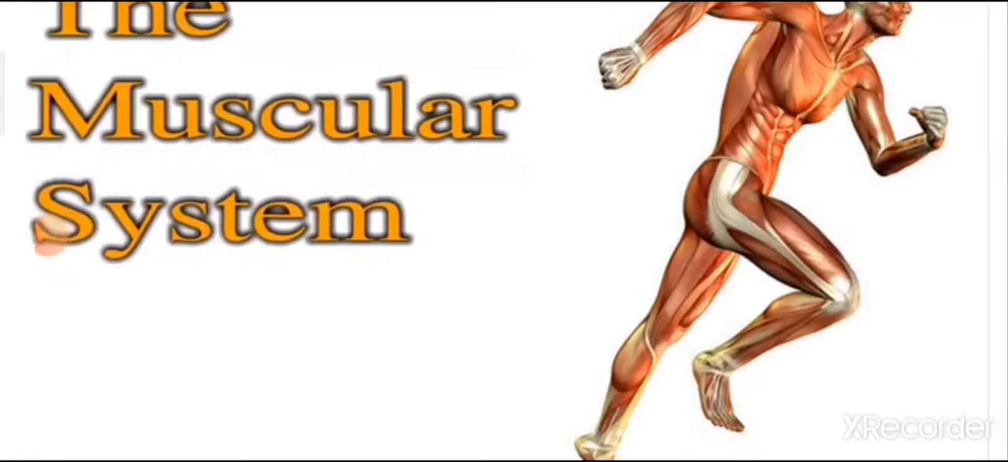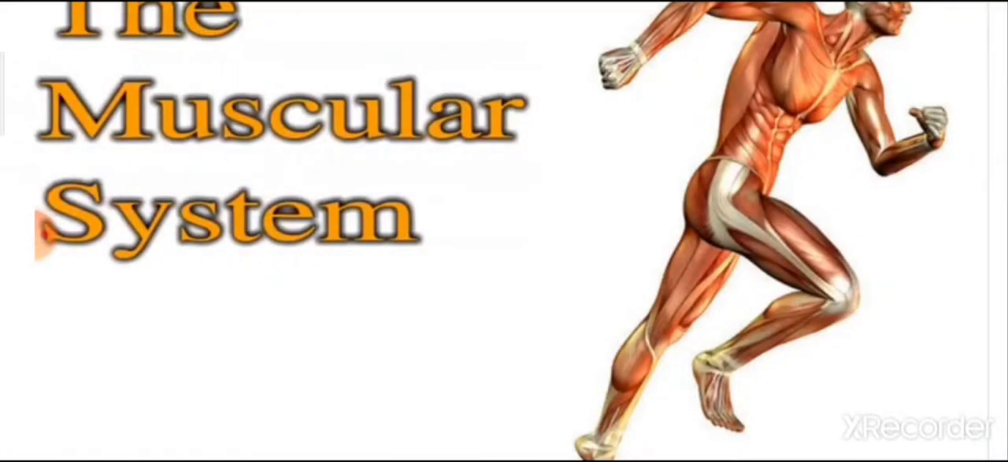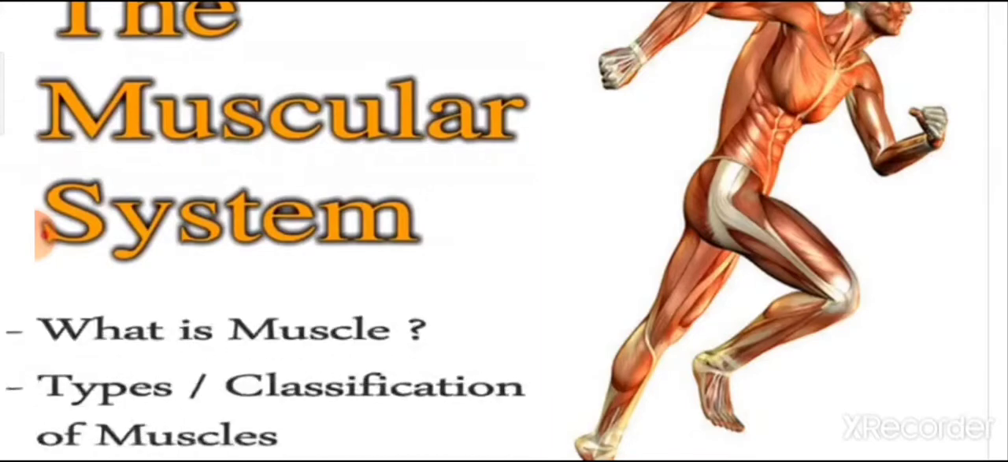Good morning students. In today's video, we are going to start a new chapter, the muscular system and digestive system in human beings. Lesson number 12, Standard 7, Subject Science. So in this video, we are going to see the muscular system. In that, we are going to see what is muscle and types or classification of muscles.